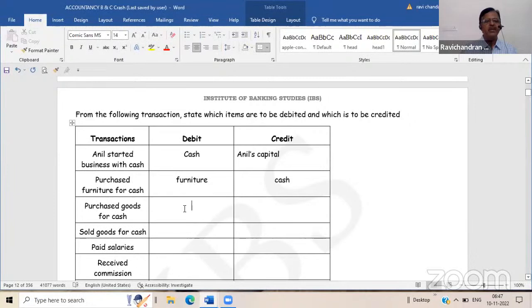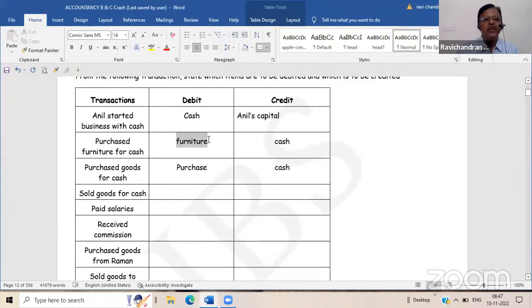Okay, debit cash account and credit the goods. Purchase account debtor to cash. Why have we debited the furniture here and the purchase here? Why have we debited like that? Purchase is a short term one, sir. Not only that, the purchased goods are for the purpose of resale. Is it not the main activity?